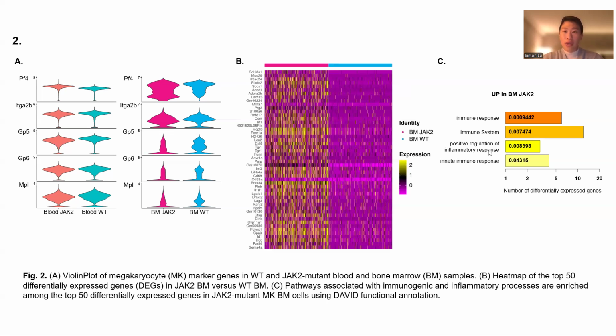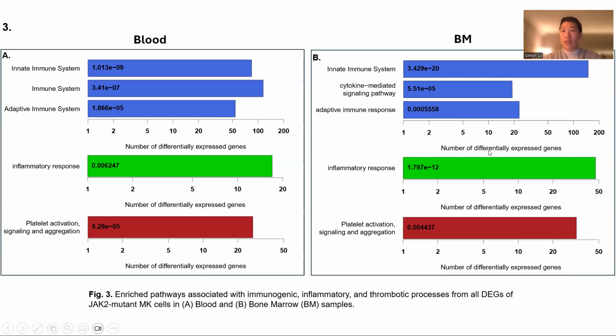So with that, we could then upscale it even further to not only include analysis of the top 50 differentially expressed genes, but include all differentially expressed genes in the JAK2 mutated condition for both blood and bone marrow.